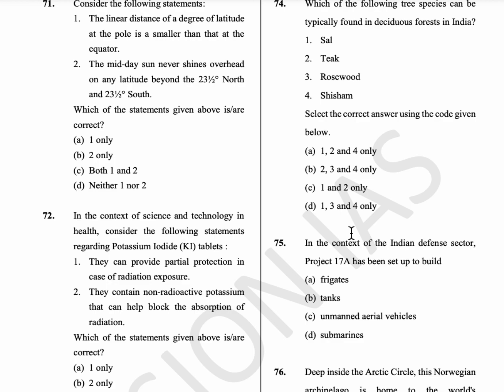71st question, consider the following statements. So the linear distance of a degree of latitude at a pole is longer than at the equator, and the midday sun never shines overhead on any latitude beyond 23.5 degrees north and 23.5 degrees south. So option B is the answer.